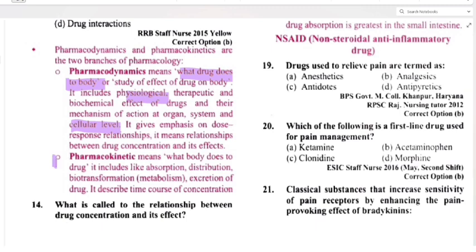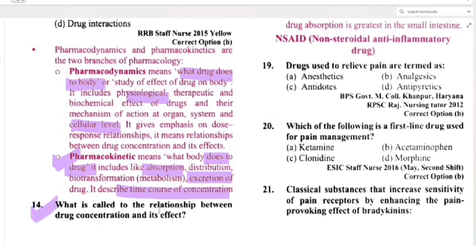Now pharmacokinetics means what the body does to the drug. It includes absorption, distribution, biotransformation, metabolism and excretion of drug. It describes the time course of concentration. Hope it is clear.